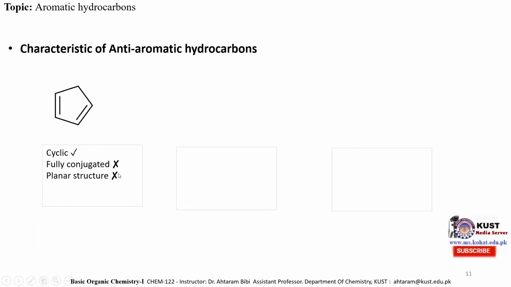The third property is that it must have a planar structure. We can see that it does not have a planar structure because this carbon is sp3 hybridized, so it is a tetrahedral carbon. These 4 carbon atoms are planar, but this carbon is not planar, it has a tetrahedral geometry. So this molecule is not planar at all, and it does not obey the third property. The fourth property is that it must contain 4 pi electrons. Yes, it consists of 4 pi electrons, but they do not delocalize over all the atoms.